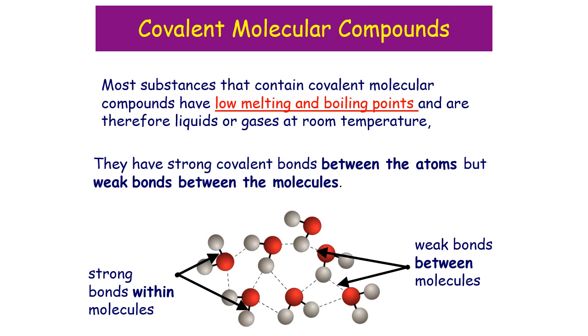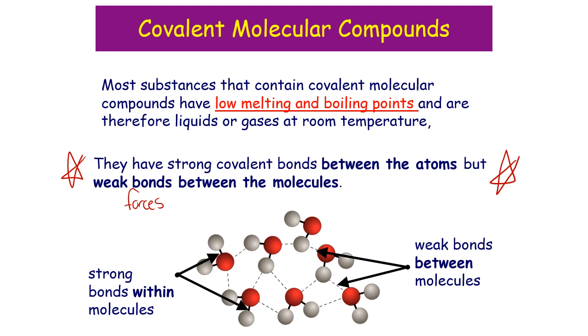Now, if you're asked why does something have a low melting boiling point, this is the answer. There are strong bonds between the atoms, but weak bonds or weak forces between the molecules. So the diagram at the bottom is actually water. Those water molecules, the white is the hydrogen, the H2, and the O is the red. The dashed lines are the weak bonds or forces between the molecules.